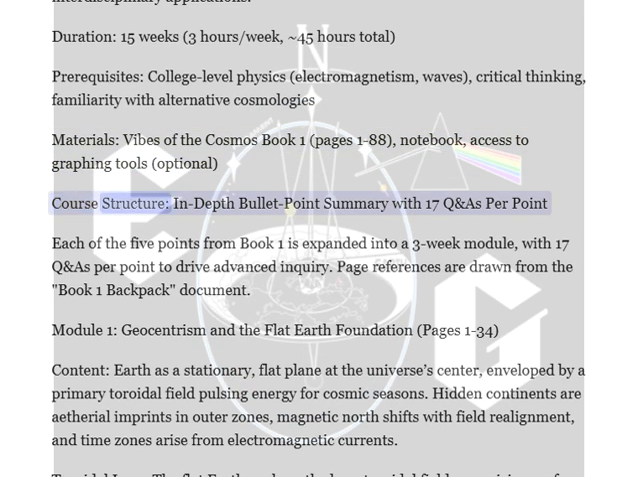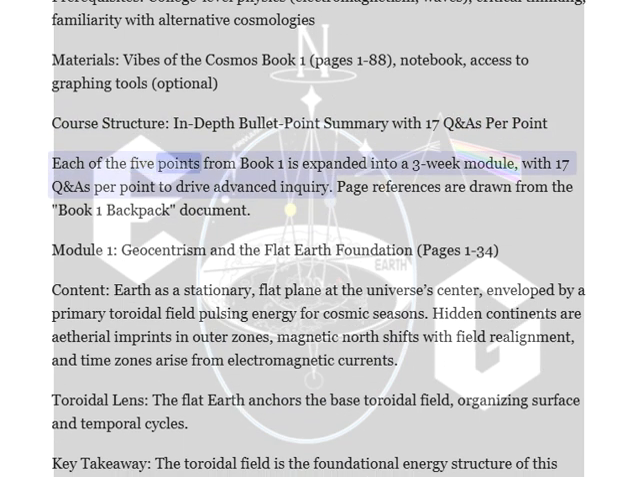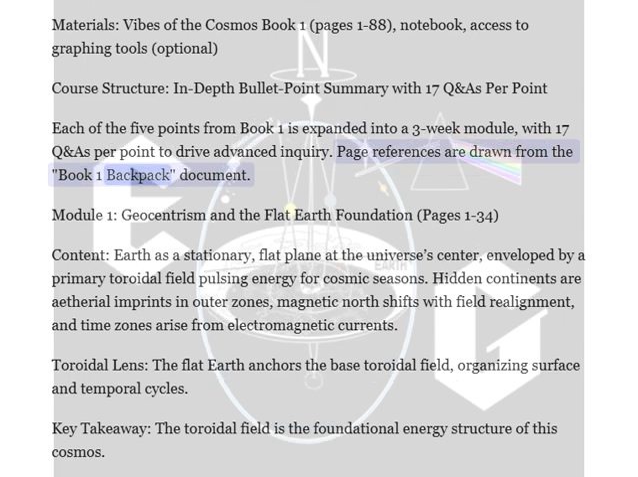Course structure: in-depth bullet point summary with 17 khandas per point. Each of the 5 points from Book 1 is expanded into a 3-week module, with 17 khandas per point to drive advanced inquiry. Page references are drawn from the Book 1 backpack document.